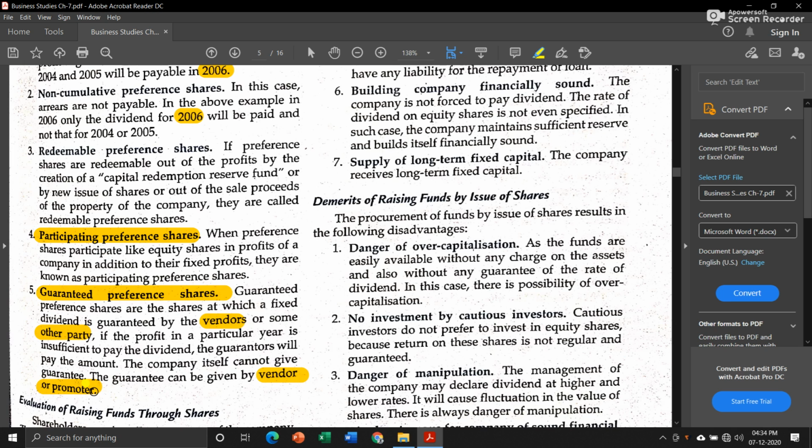Suppose in a particular year the profit of a company is not sufficient to pay dividend to all the preference shareholders, then in case of guaranteed preference shares, they will get their dividend from the vendor or promoter, as it was already agreed between them.